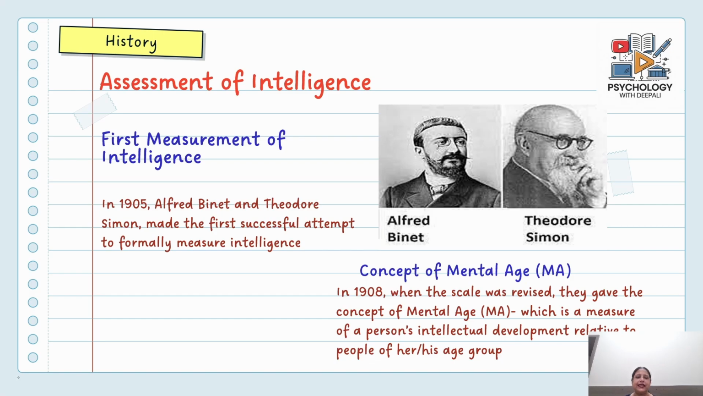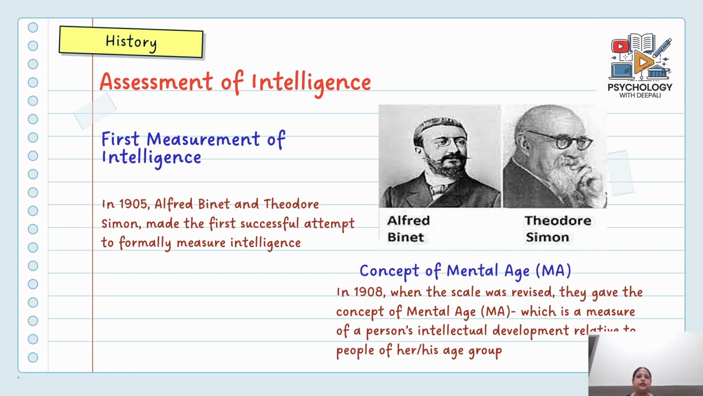So in assessment of intelligence, the initial people who were working in this field were Alfred Binet and Theodore Simon, who made the first successful attempt to formally measure intelligence in 1905. They also devised many scales or tests for measurement of intelligence, and in 1908 they revised their scale and they introduced a concept of mental age.